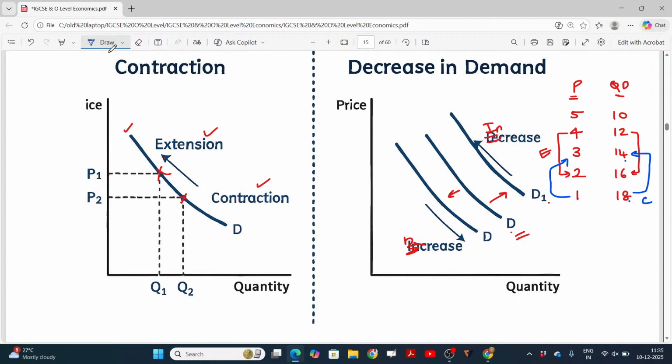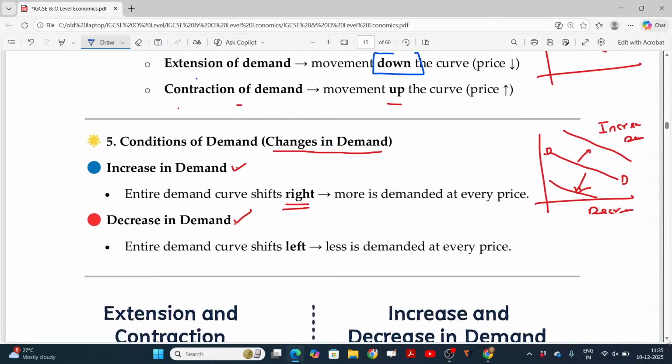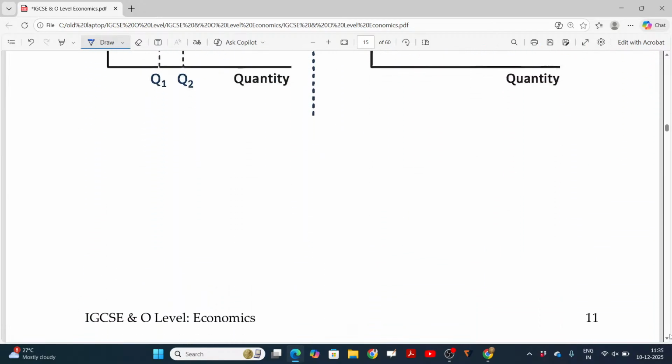Now, suppose I write here, I need space once again. Price, quantity demanded. If the price is 5, 4, 3, 2, 1, your quantity demanded is here 10 units, as price decreases, you now consume more: 12, 14, 16, and 18.